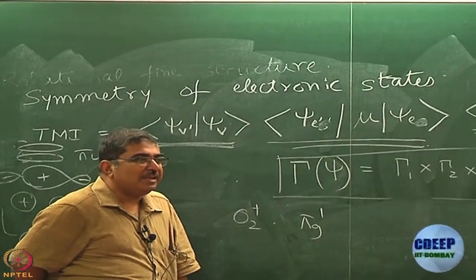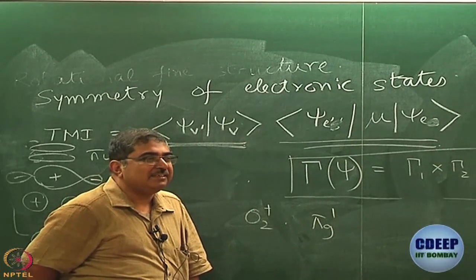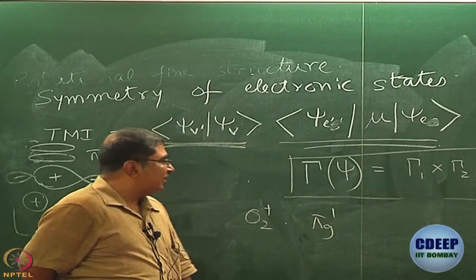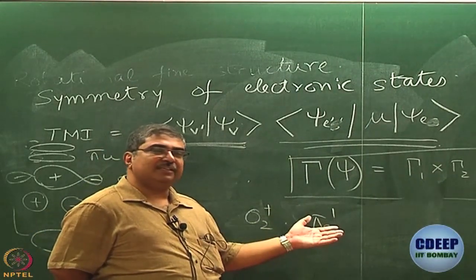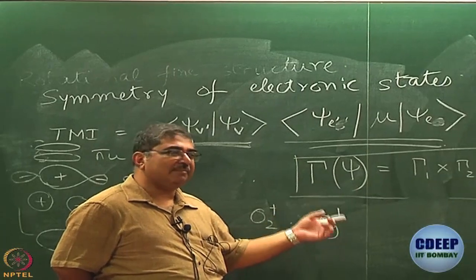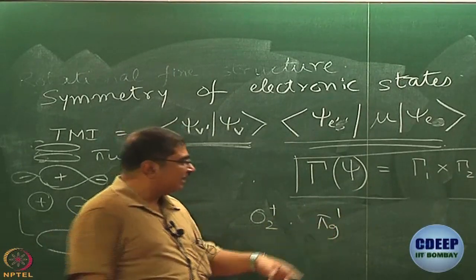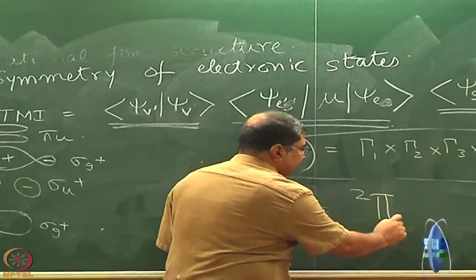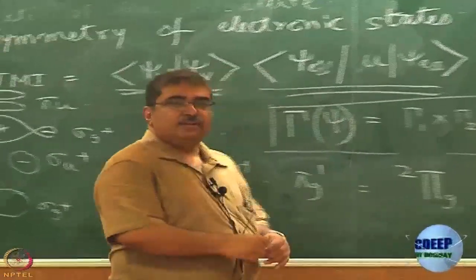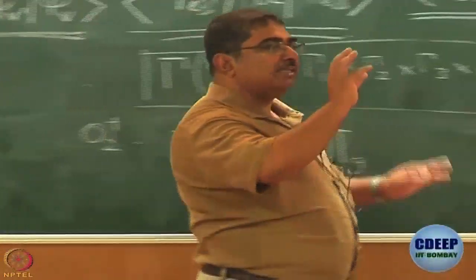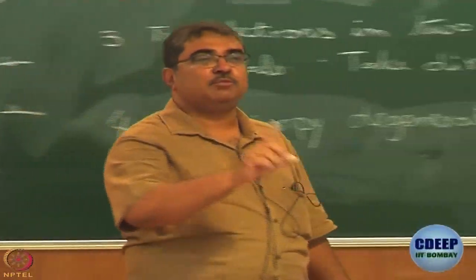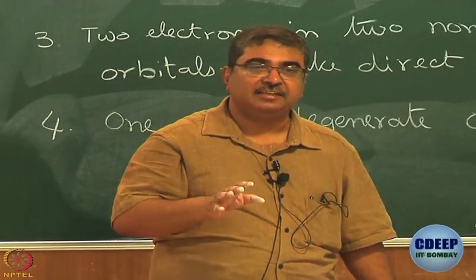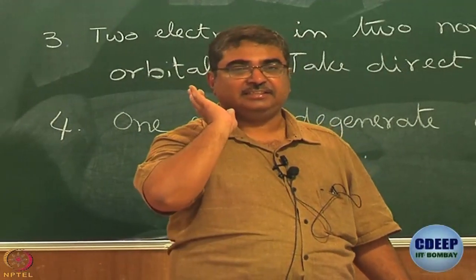Minus 2. If 3 are filled, what is the charge? Minus 1, right. So, in that case also symmetry will be the same as the symmetry of this orbital. So, in this case symmetry is going to be doublet pi g. So, same symmetry. So, that one vacancy you can think of it as one hole and it behaves exactly like the electron as far as symmetry is concerned, alright.